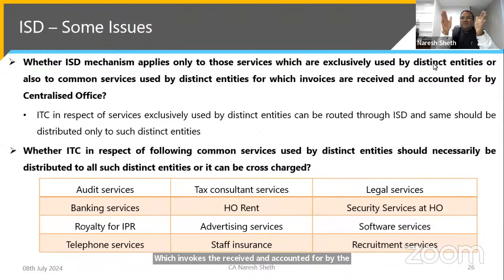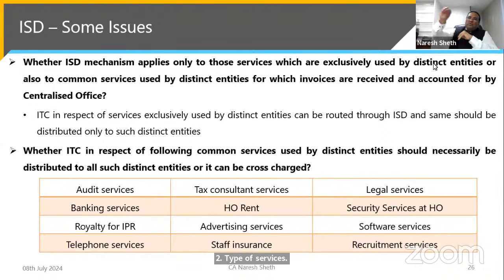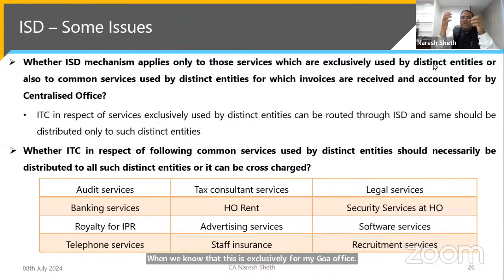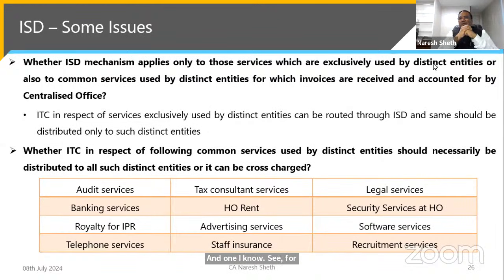There are two types of services. One, we know that this is exclusively for my Goa office. And the other, for example, so many services I am taking: auditing services, lawyer services, rent of the head office. In fact, the benefit of all these services is going even to the branches, and the distinct persons are benefited out of it.